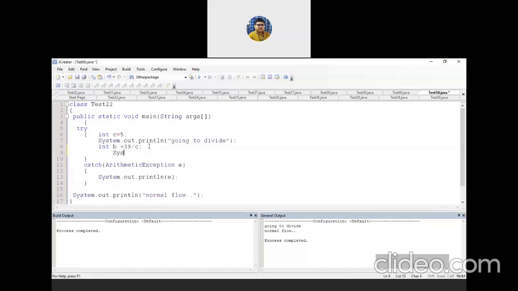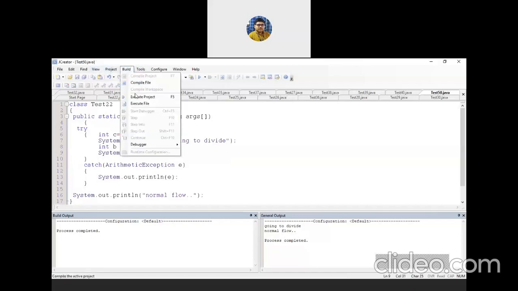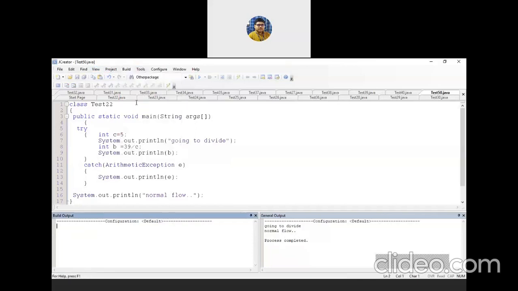Let me print the value of B, which is not yet printed over here. System.out.println(B). Look, 39 by 5, integer by integer is giving you integer. So no exception occurs. Your program runs fine. The catch block will not be executed because the value of C is non-zero, so it can divide 39.